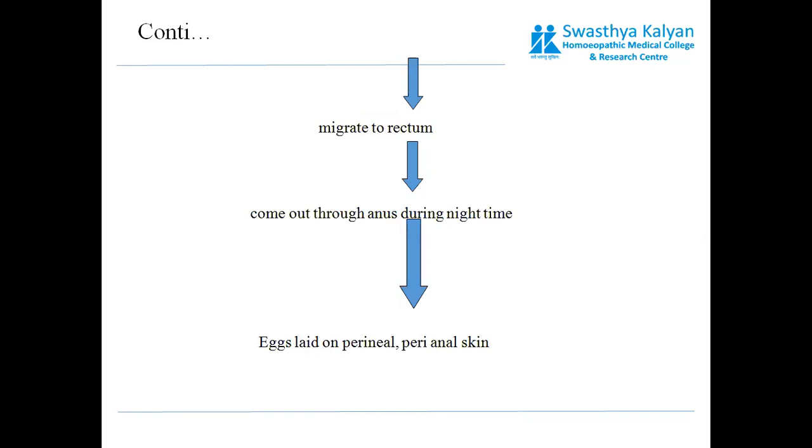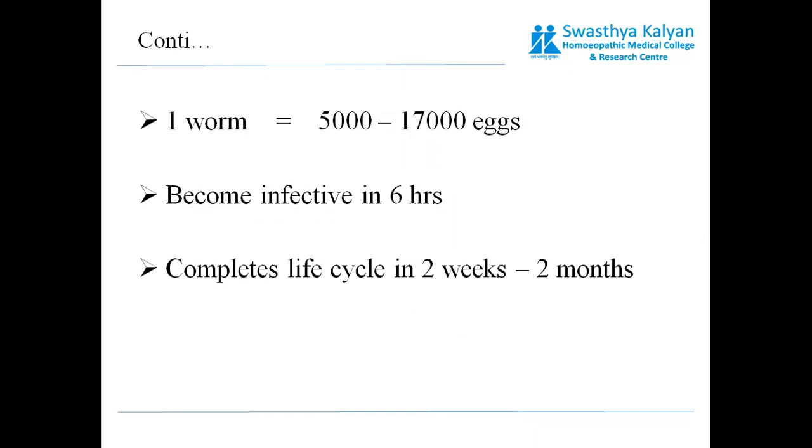The female worm will migrate to the rectum and come out to the anus during the night time. That's why the nocturnal itch, or night itch, is present in the child. They come out to lay the eggs in the perianal and perineal region. Approximately one worm can lay around 5,000 to 17,000 eggs, and they become infective in 6 hours. The life cycle, from laying the eggs to again becoming an adult mature worm, takes around 2 weeks to 2 months.